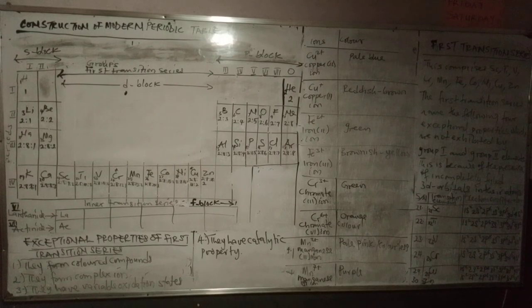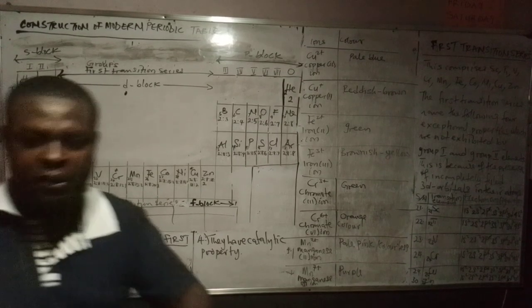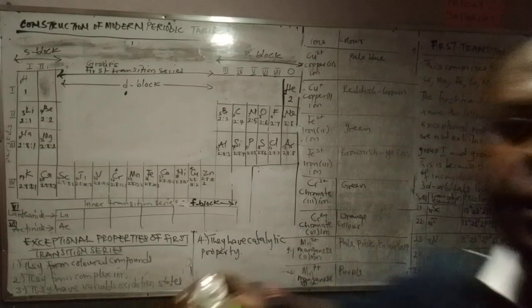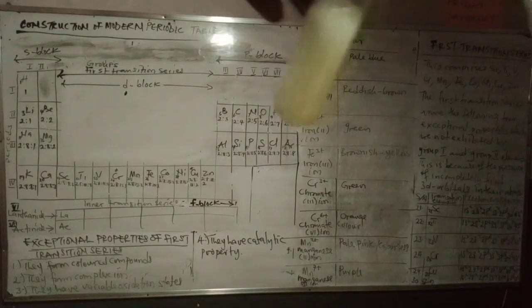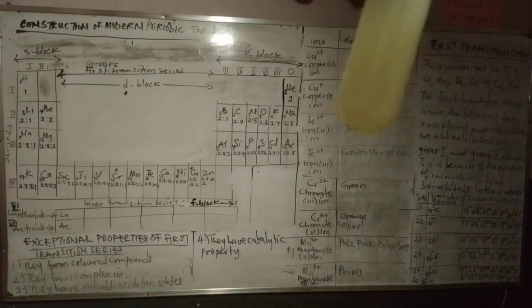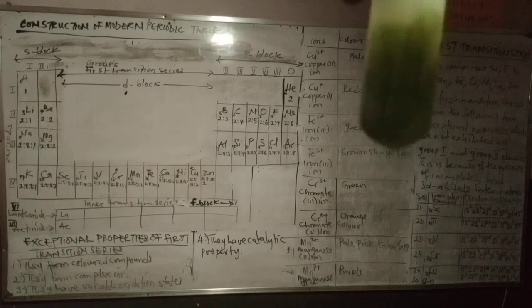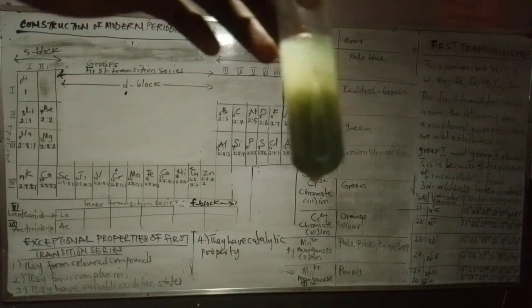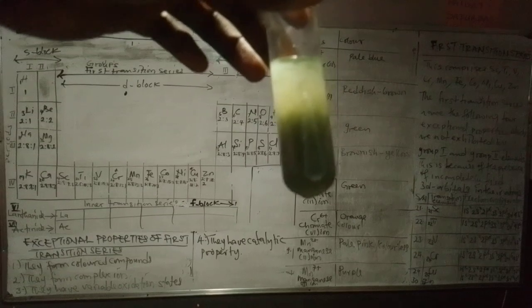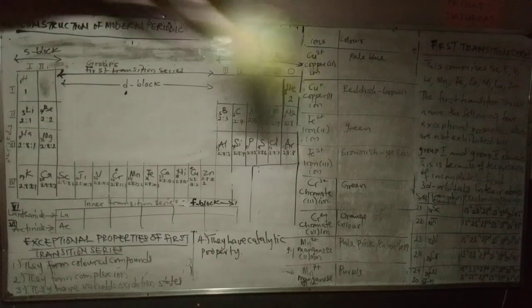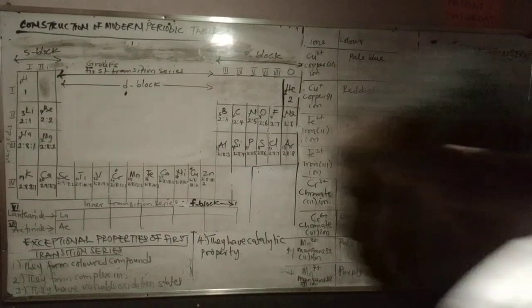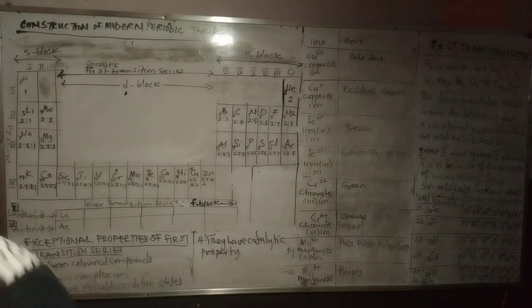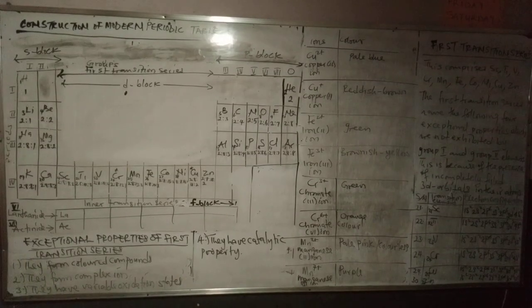Let me add sodium hydroxide. You can see what I'm doing here. This is dirty green. That dirty green gelatinous precipitate you are seeing there is iron 2 hydroxide. So the color of iron 2 hydroxide is what? Dirty green gelatinous precipitate. So that is that.